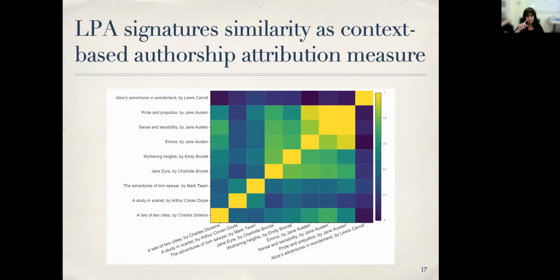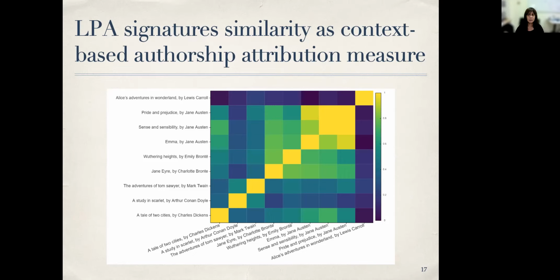Here we define a domain as 19th century novels and created a subset of the books dataset as the domain. The subset contained 9 books authored by different authors. 3 of the books were authored by Jane Austen, 2 by the Bronte sisters, a book each, and then some novels authored by Lewis Carroll, Charles Dickens, Mark Twain, and Arthur Conan Doyle.